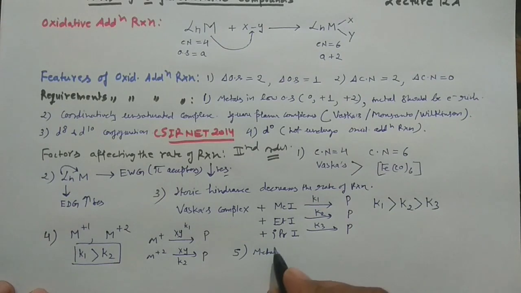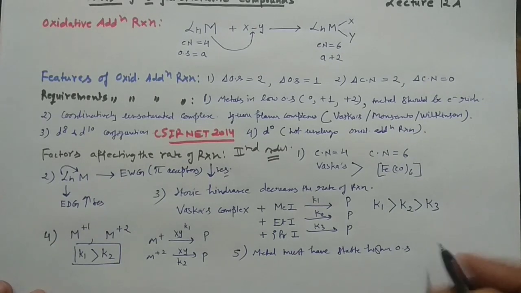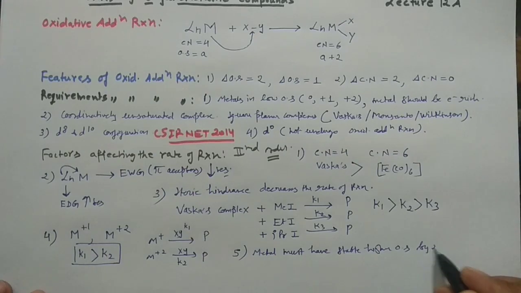One more important thing, point number 5: the metal must have a stable higher oxidation state, by 2 units more than the starting material. What is the meaning of that?